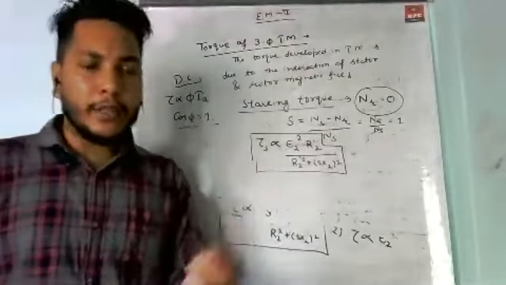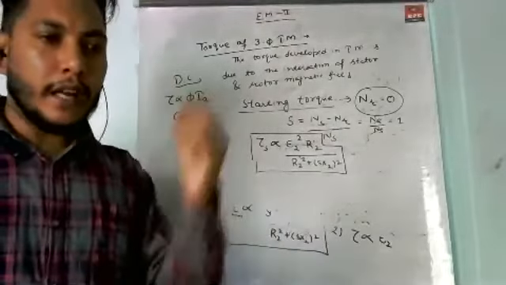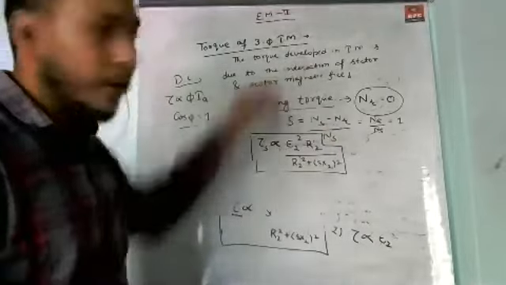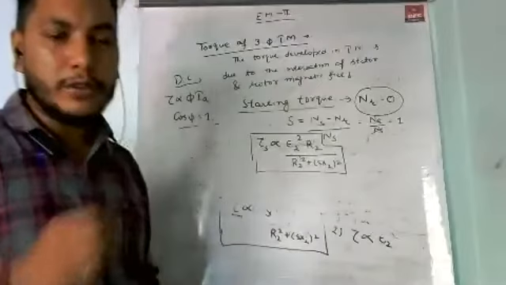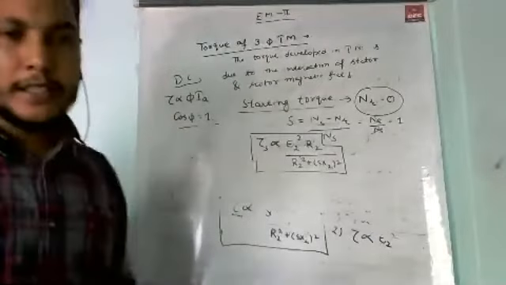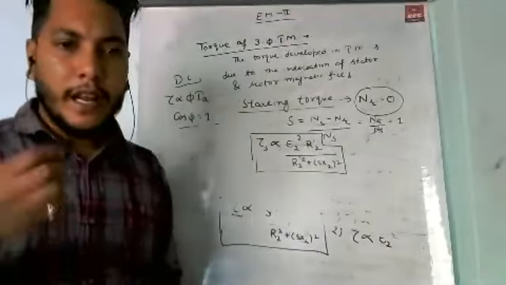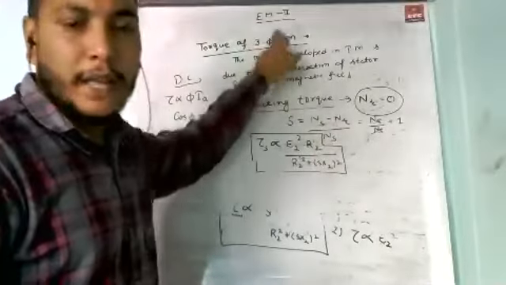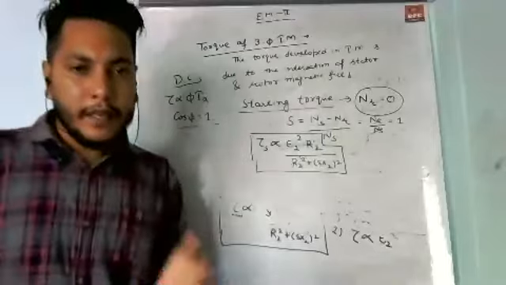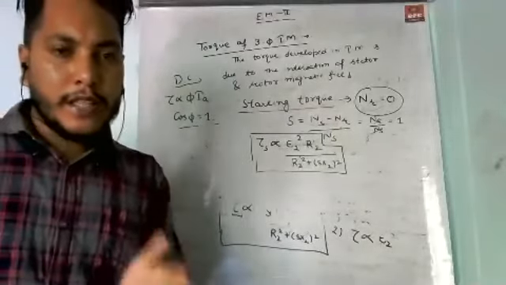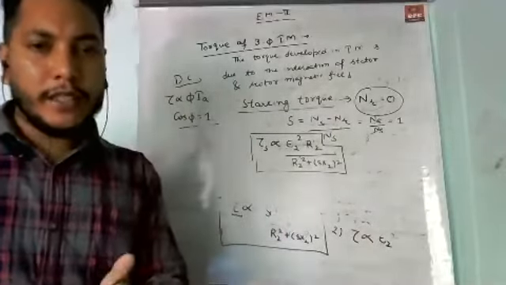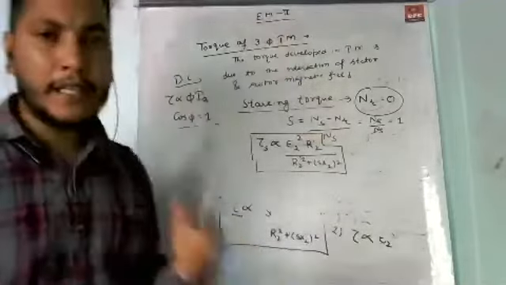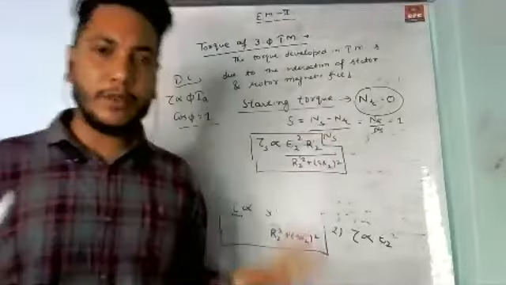This means that the rotor side induced EMF is also constant, because the stator supply voltage is fixed, and so the flux set up due to this three-phase supply voltage, 440 volts, is also constant.